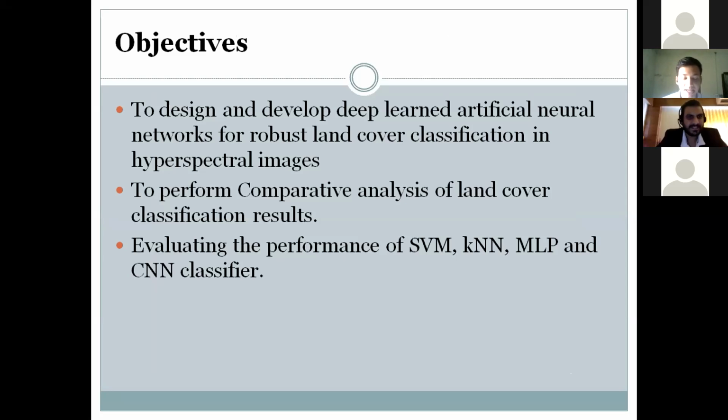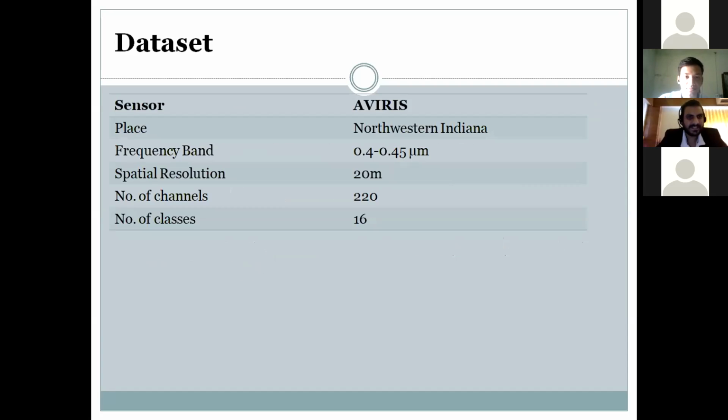The research was carried out on the Indian Pines dataset, with the test site lying in the region of northwestern India. Dataset description: each grid of the dataset consists of 145 by 145 pixels and 220 spectral reflectance bands in the wavelength range of 0.4 to 2.5 micrometers, and the spatial resolution is 20 meters.